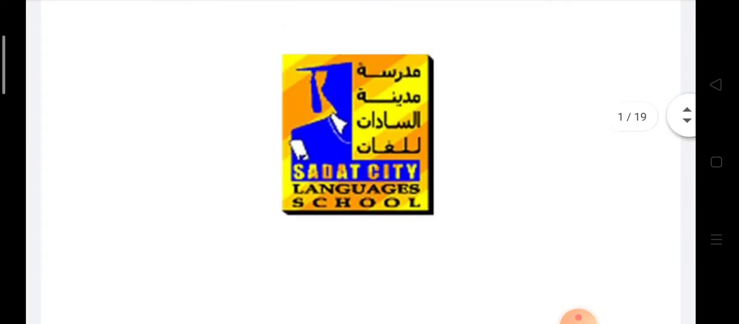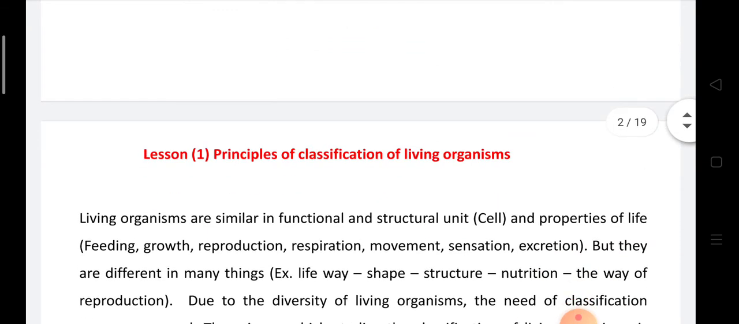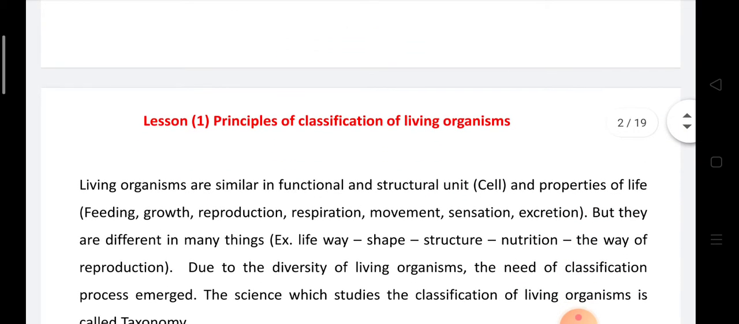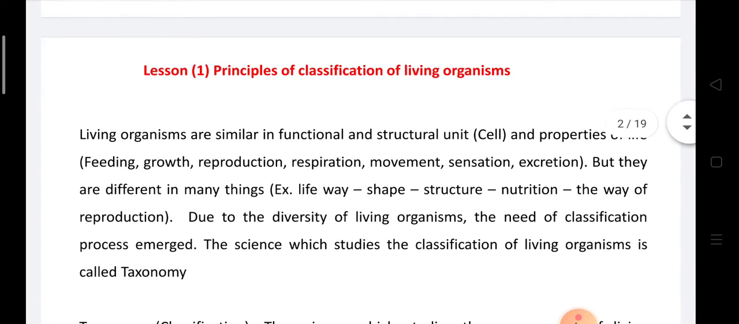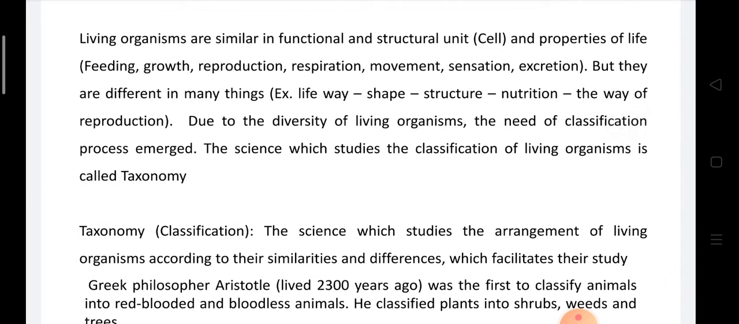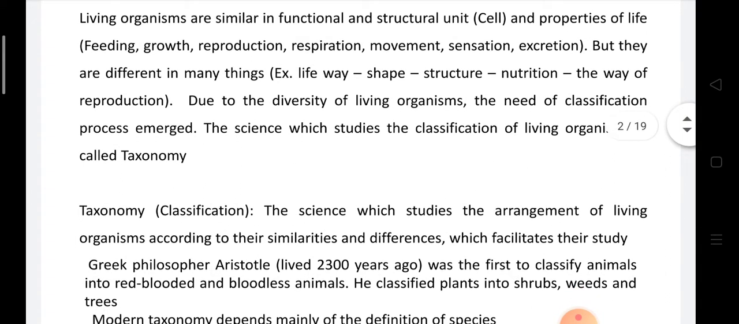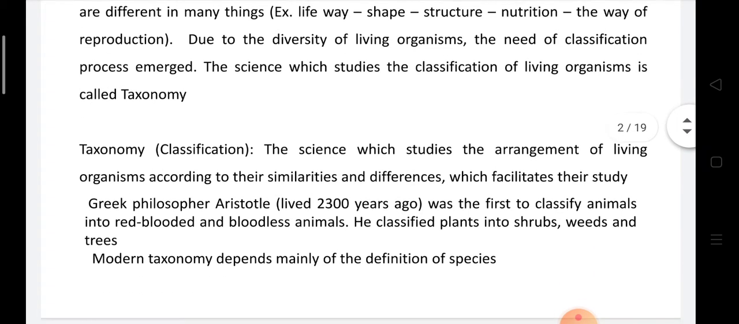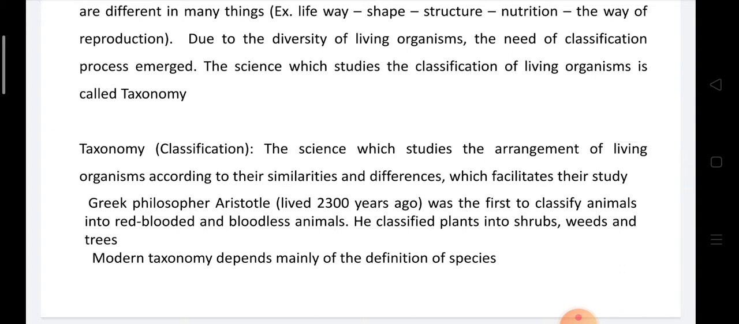With you, Mr. Muhammad Khidr, in lesson 4, chapter 5, which is about the principles of classification of living organisms. Living organisms need to be classified to be easily studied, to easily get benefits from them, and to avoid harmful ones. Taxonomy, or classification, is the science which studies the arrangement of living organisms according to their similarities and differences, which facilitates their study.